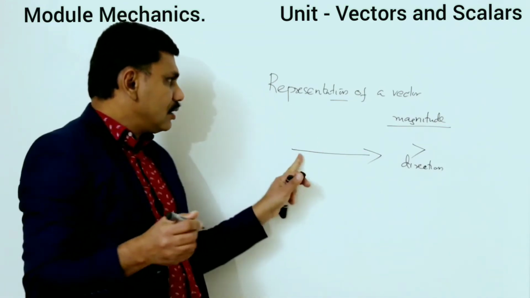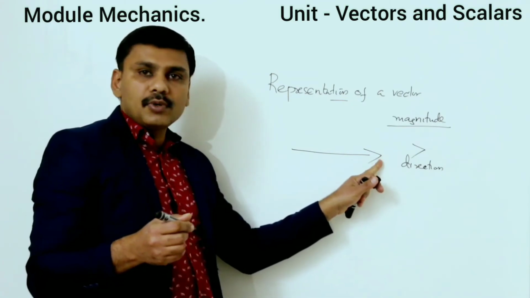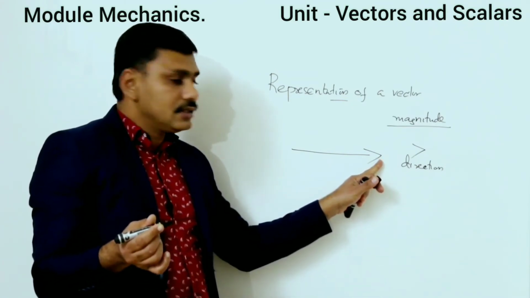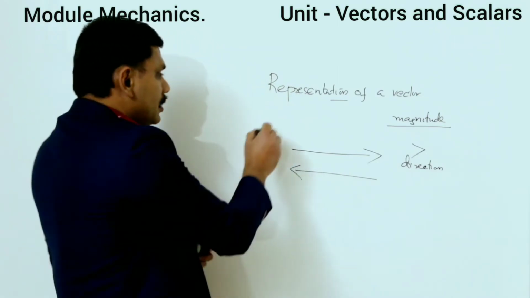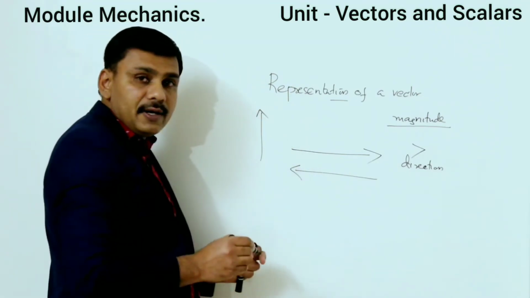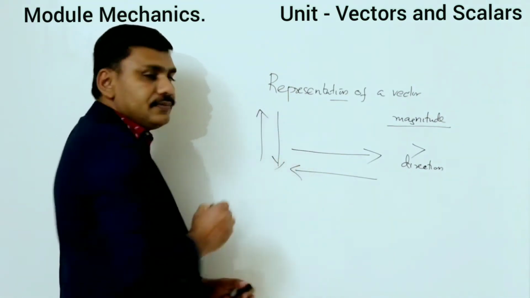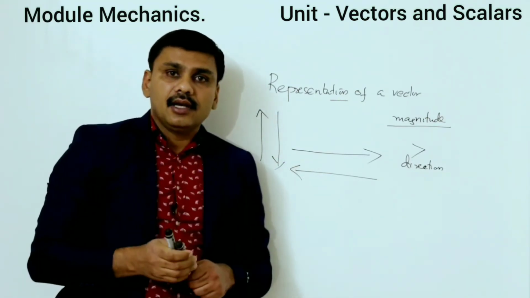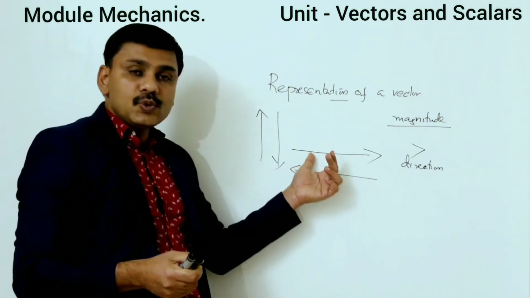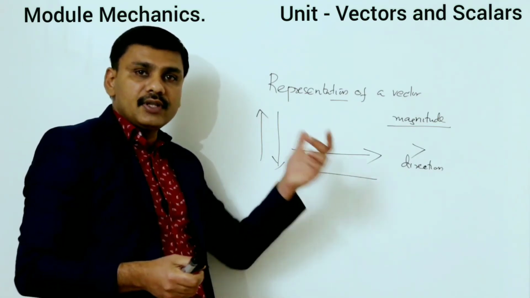So this is a vector going right, and this is another vector going left. This is another vector going upward, this is downward. So in every representation we use a straight line with an arrowhead.